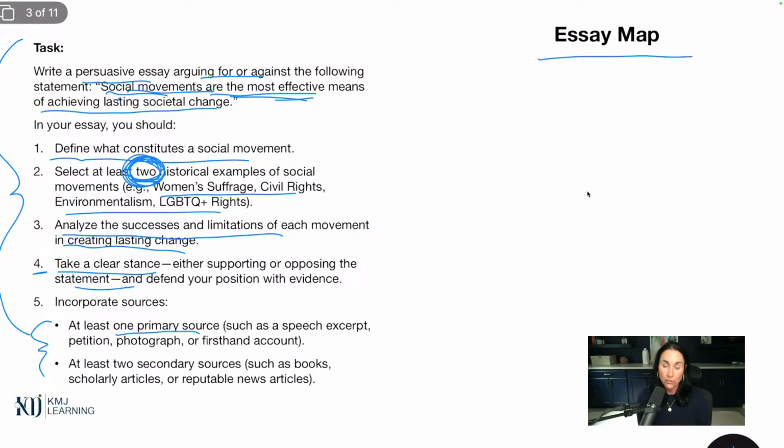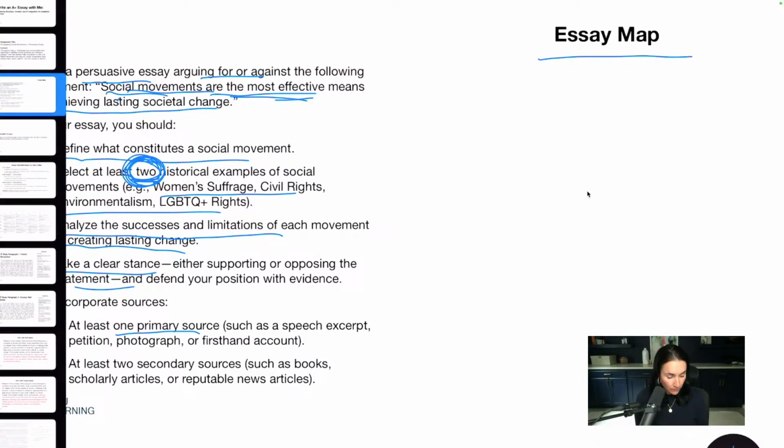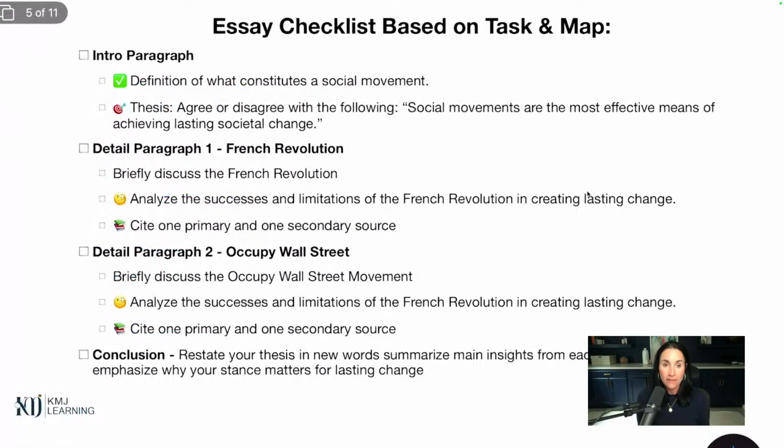So once we structured this with our essay map over here, we came up with a much cleaner version, and it looked like this. Okay, this is how we're mapping it out. And again, this is all done step by step in part one. I'm just reviewing right now. So we decided we were going to have an intro paragraph. Obviously, you're going to have an intro and a conclusion. You've got to have the bread of the sandwich, right? Inside the meat are going to be the details.